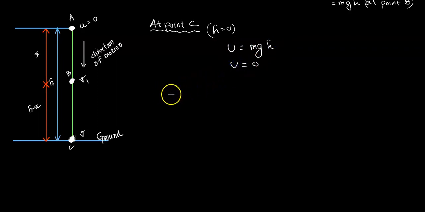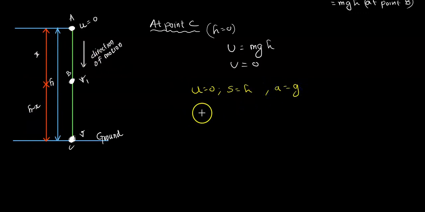Now we need to work out the kinetic energy. For that we need to consider point A, because the body is moving from there. So the initial velocity u is equal to 0, s is equal to h, because it has traveled from top to bottom, and a is nothing but g.